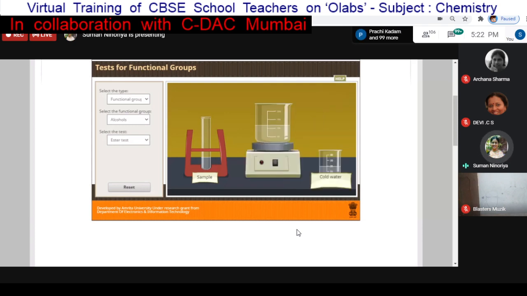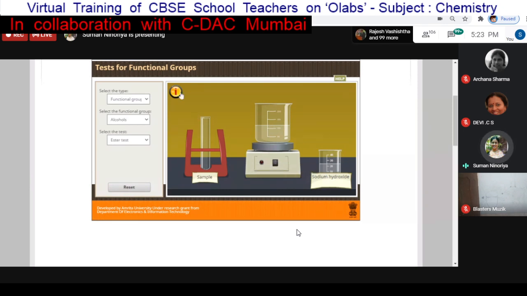Again you can see in the next step we need to use this sample and heat it. You can use this test tube, put it on the beaker, and turn on the heater. Now this is boiling and heating, and you have seen the watch is there, it is taking some time. 10 minutes is there, so we need to heat this for 10 minutes. Now we can take out this test tube and put it into the cold water. So this activity is done, the fruity smell is produced.